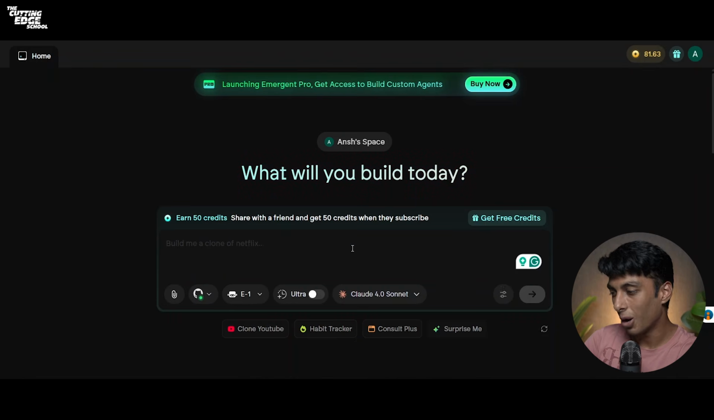This is how you can build your idea on Emergent. So here you have a text box where you have to explain your idea. Now, pro tip number 1, always explain your idea in the first prompt only. Explain the idea as much as possible with as much detail as possible in your first prompt. So for that, let us use ChatGPT.